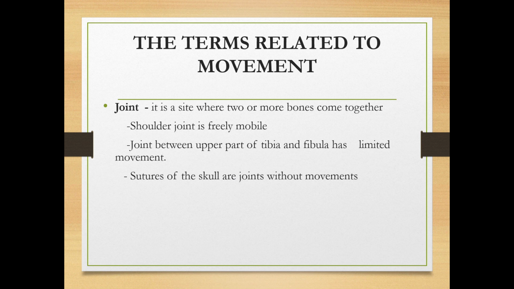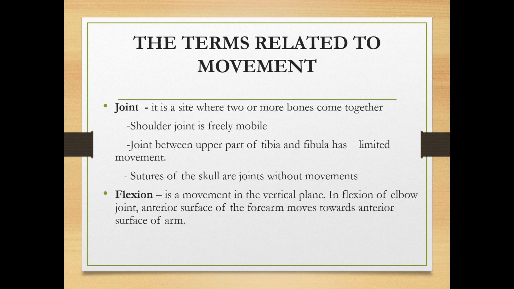So in the joints, some are freely movable, easily in all directions. Some joints have limited movement, they only move in a few directions. In some joints, there is no movement at all. So depending upon the joints, the movements occur. Okay. So the first movement, flexion. It is a movement in the vertical plane. In flexion of an elbow joint, the anterior surface of the forearm moves towards the anterior surface of the arm.